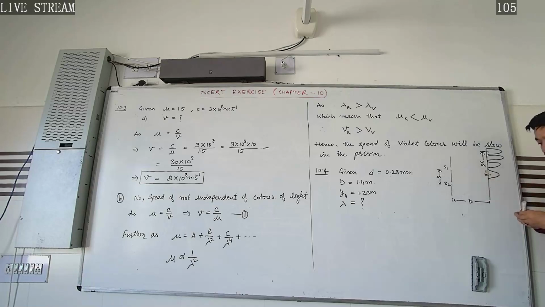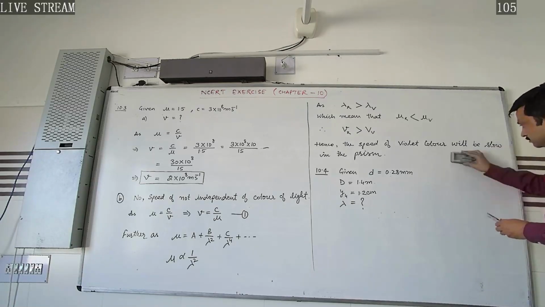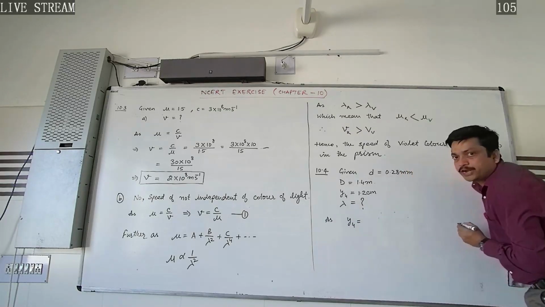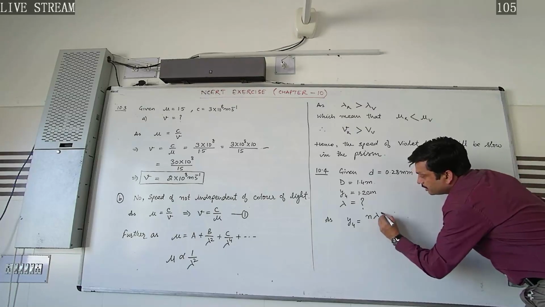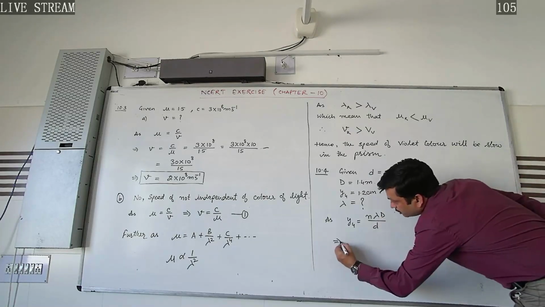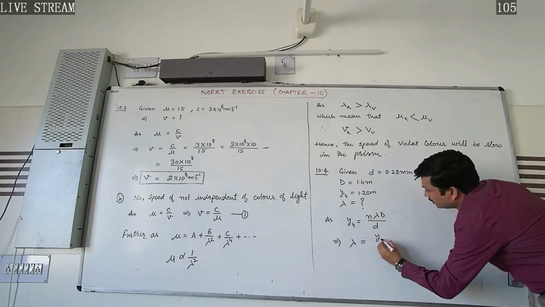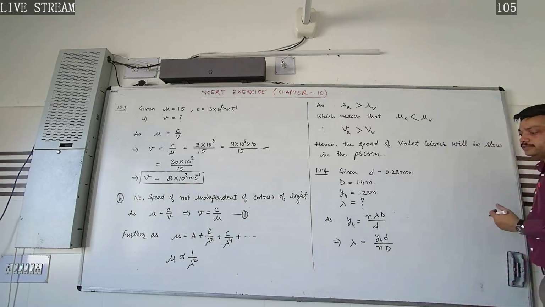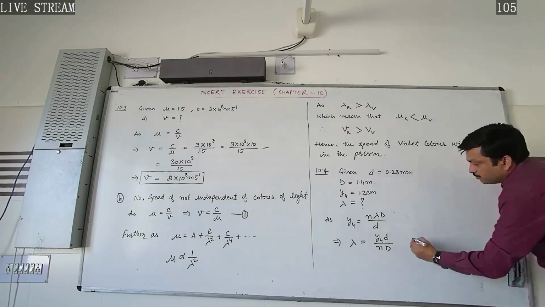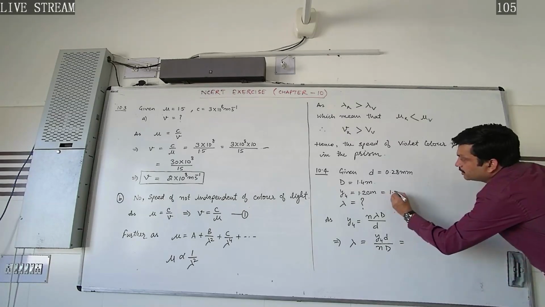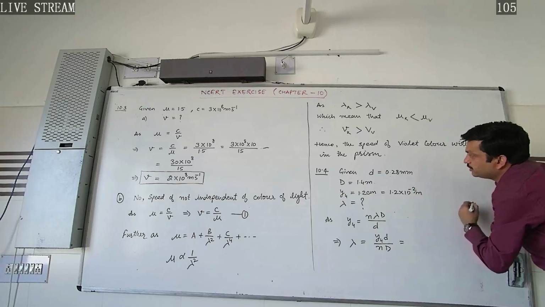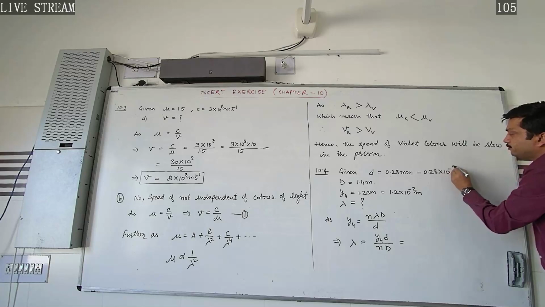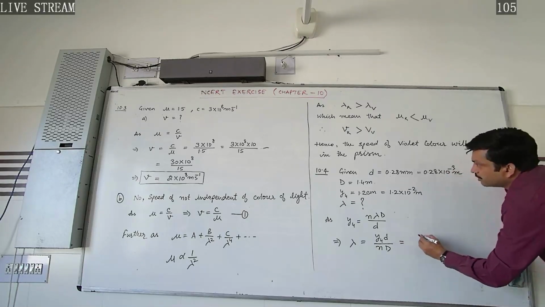We want to calculate the wavelength. So how can we calculate it? As we know, the position of the bright fringe is given by y_n equal to n lambda D by d. We want to calculate lambda, so lambda will be y4 d over n D. What about n here? That is equal to 4. Okay, putting in the values: y4 is 1.2 centimeter, that is 1.2 into 10 to the power minus 2 meter, and d is given in millimeter, so in SI we write 0.28 into 10 to the power minus 3 meter. Okay, putting in the values, what do we get?